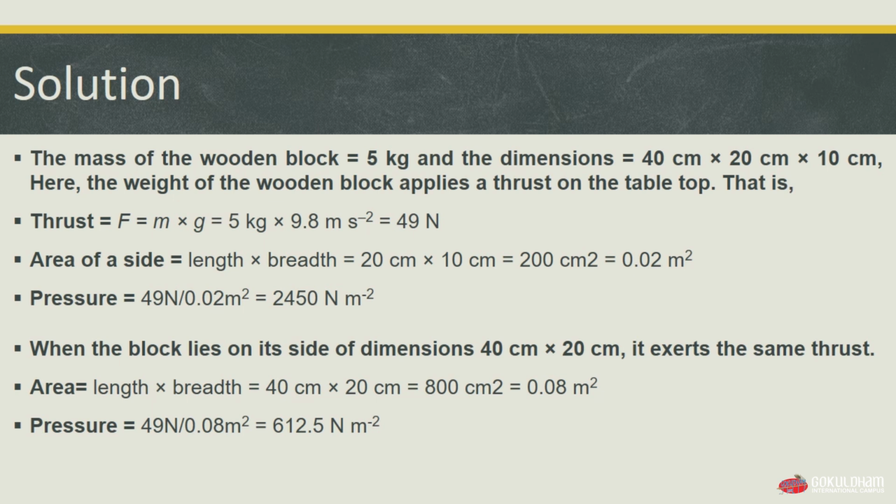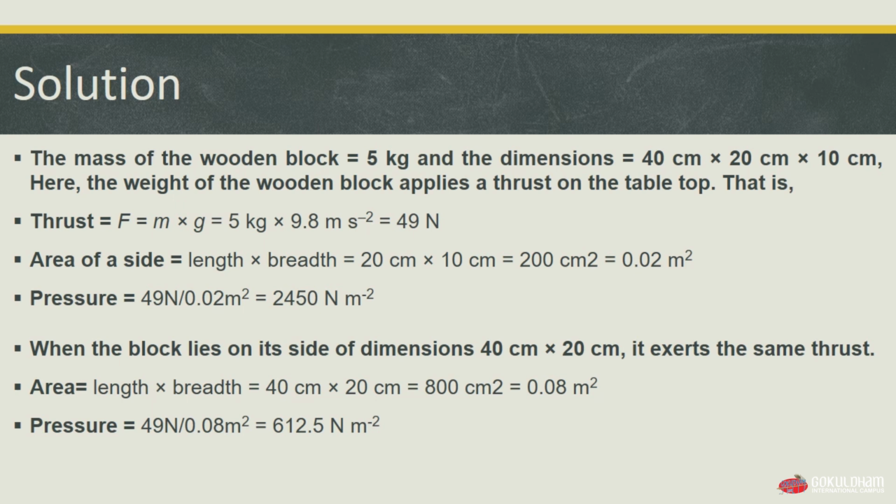Now the area of the side is length into breadth. You all know this formula, length into breadth. So length into breadth is equal to 20 into 10, which is equal to 200 centimeter square, which is equal to 0.02 meter square. Now pressure, the formula of pressure, you all know that pressure is equal to thrust divided by area, and our thrust value is 49 Newton and our area is 0.02 meter square. So pressure is equal to 49 Newton divided by 0.02 meter square, which will give us the answer as 2450 Newton per meter square.